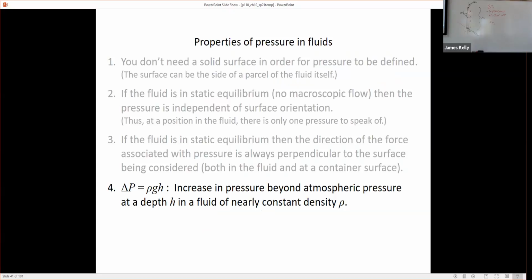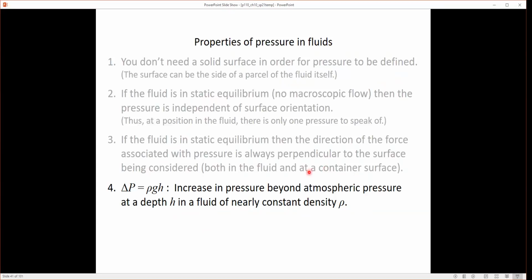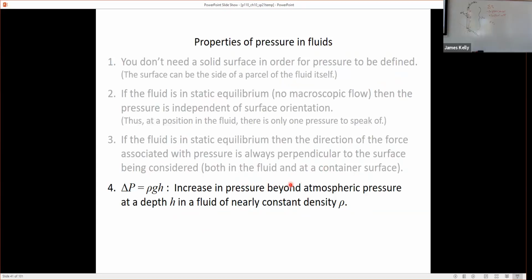Okay, and the last thing, we'll derive it after break day, but the thing I just wanted to mention and that you're going to use in the lab is that the pressure beyond the atmospheric pressure that we're sitting in right now, which we don't notice very much, increases with distance down in the fluid. And the formula we'll derive is delta P equals rho times g times h, where rho is the density of the fluid. And this formula is only true if the fluid is nearly constant density.